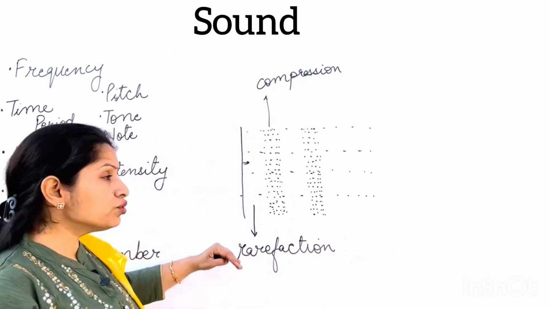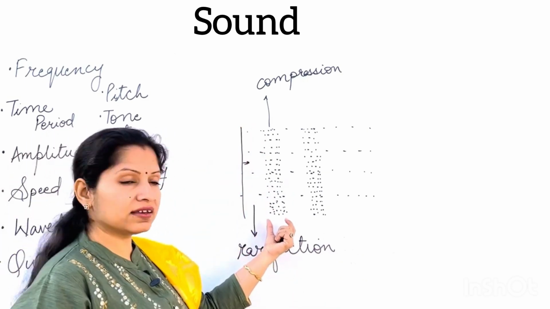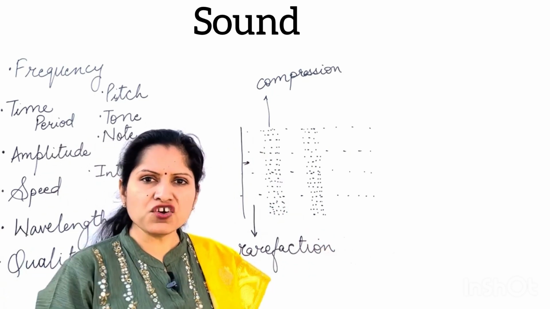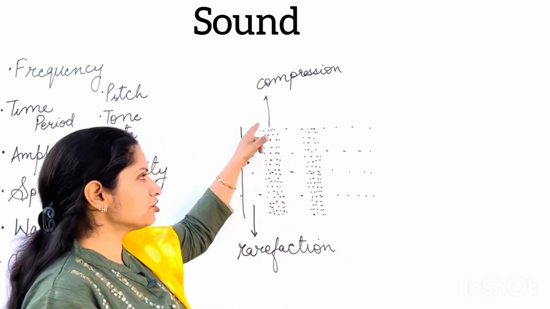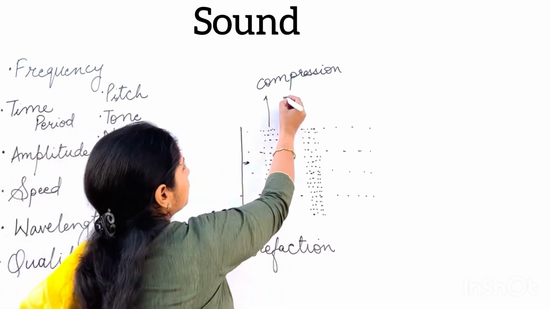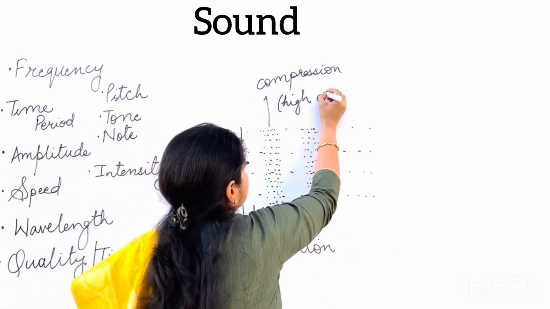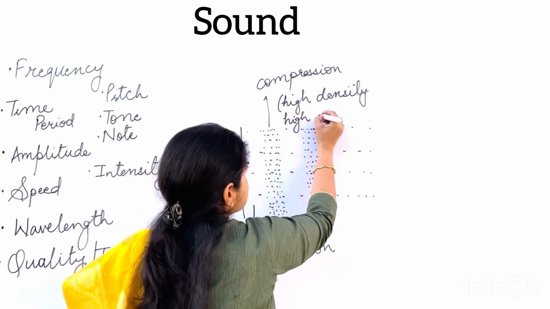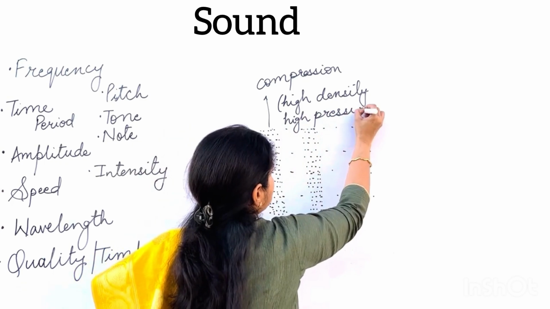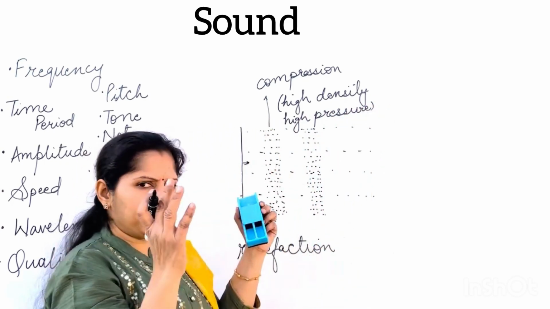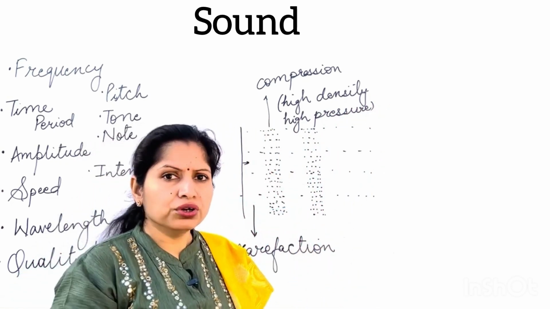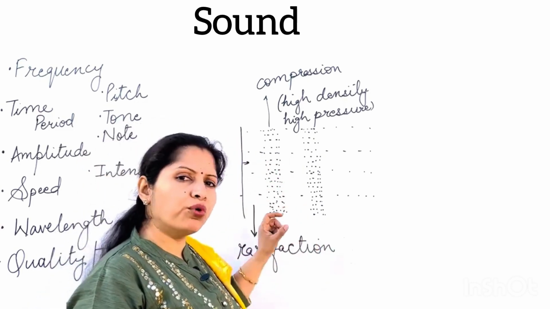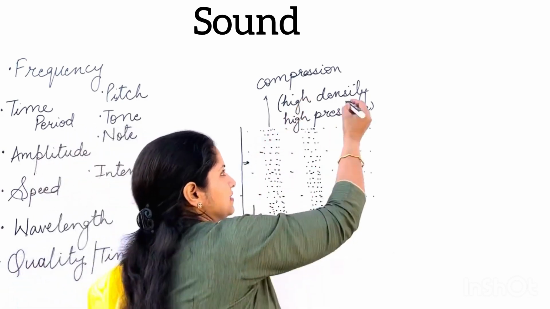Compression and rarefaction. Now what will be happening? Since in this area the number of particles is more, the density of particles is more. And when the density of particles is more, there is high pressure in this area. So in the area of compression, there will be high density as well as high pressure. Why is it high pressure? Because the particles are very closely packed in that area. So there are a lot of particles, and we call it high density also.